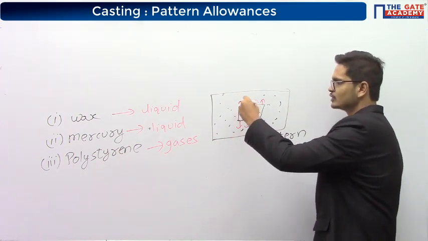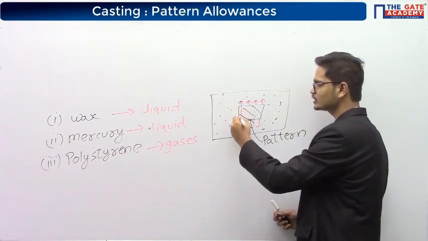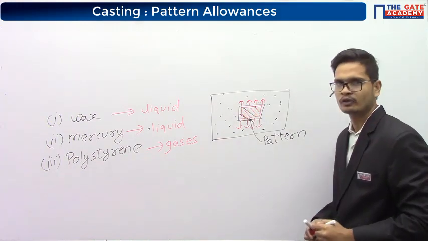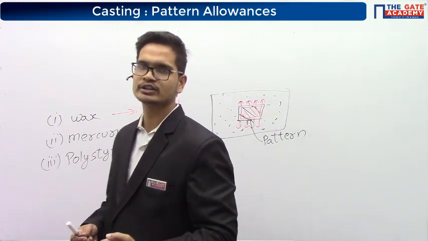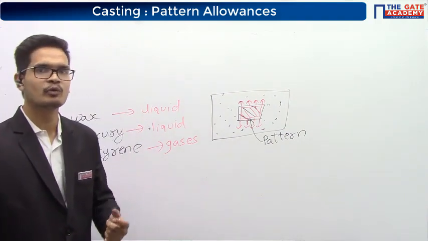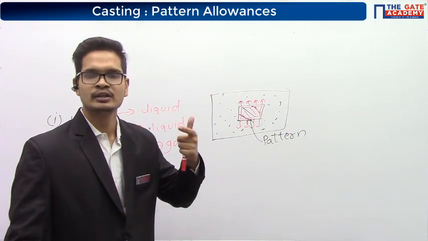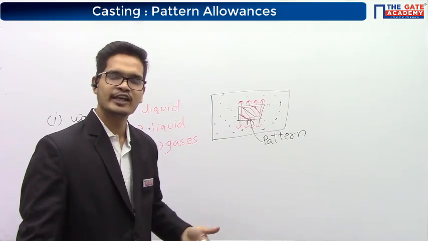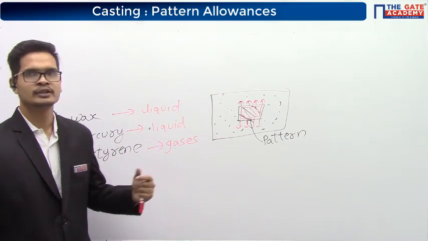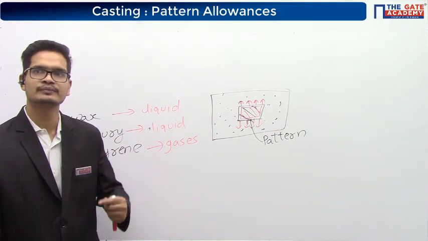So to avoid this, we'll make the pattern slightly smaller. What is happening is, for avoiding the sticking of the pattern to the mold, we are shaking the mold. When we are shaking the mold, the pattern will be moving. When the pattern is moving, it will make the size of the cavity slightly bigger. Therefore, we make the pattern slightly smaller. This is called the shake allowance or the wrapping allowance.